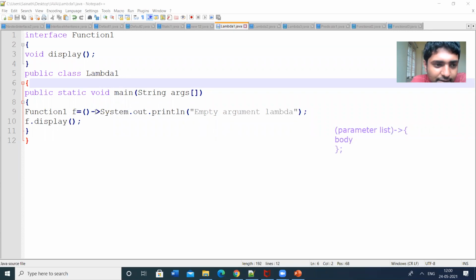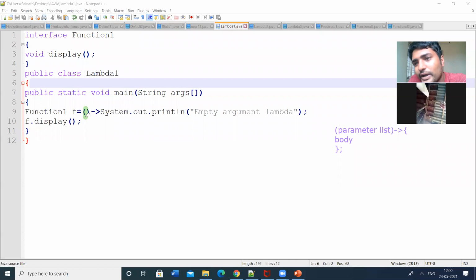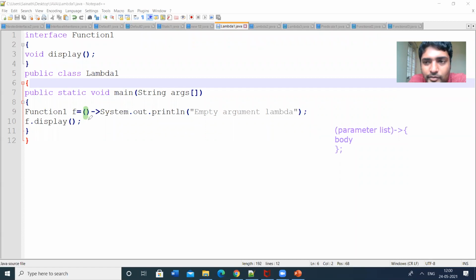So let us check here. Braces means empty parentheses. That means we are not passing any value. That's why we have given the empty parentheses. And then the lambda operator. And then I am printing. So this is the method definition: System.out.println, empty argument lambda. It ends with the semicolon.